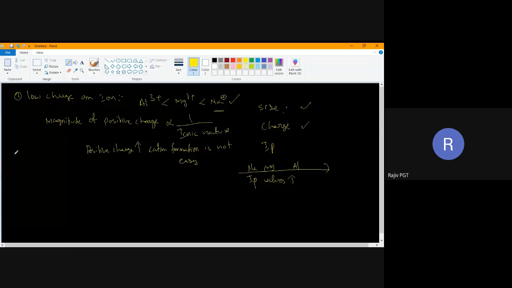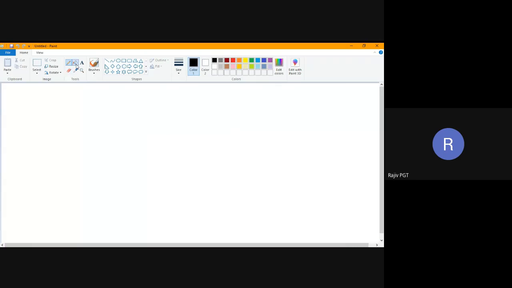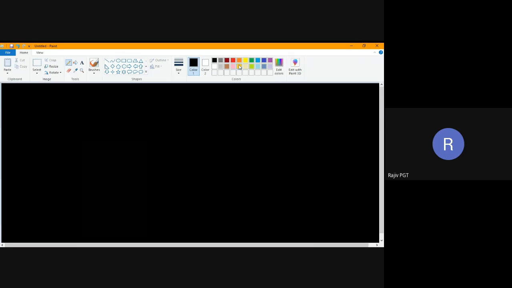So up to now we have discussed factors favorable for formation of cation. Now we'll discuss factors influencing formation of anions, that is, factors favorable for formation of anion.